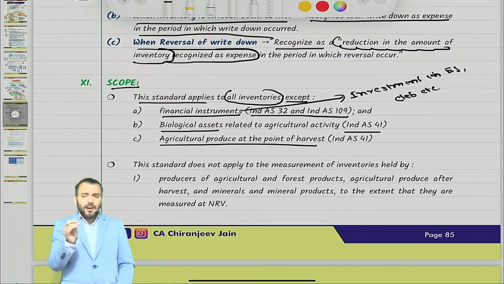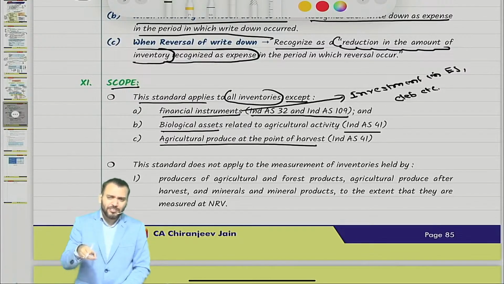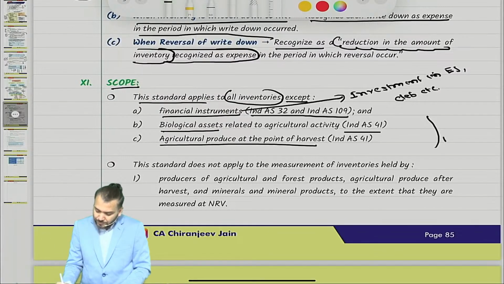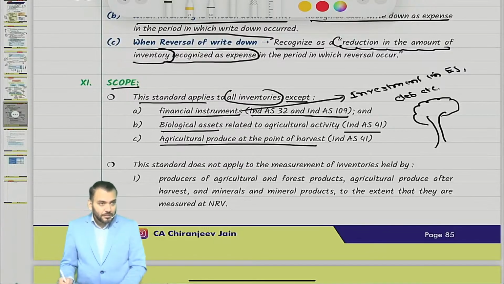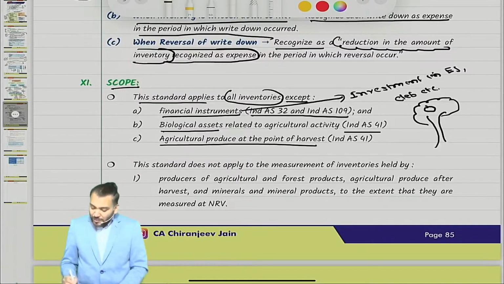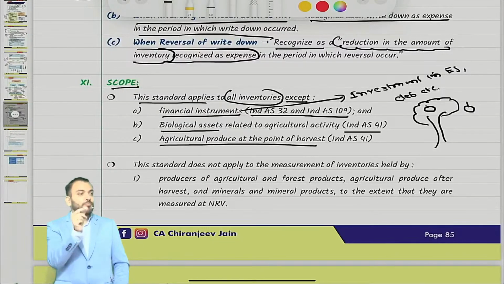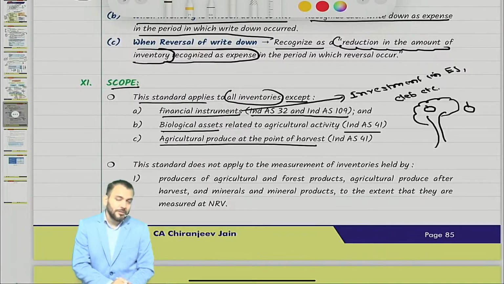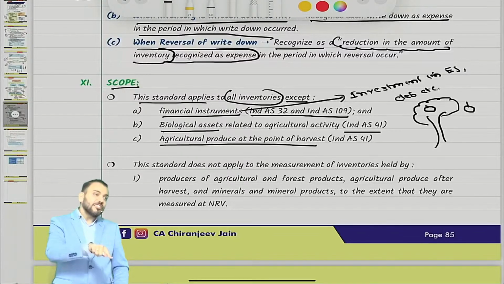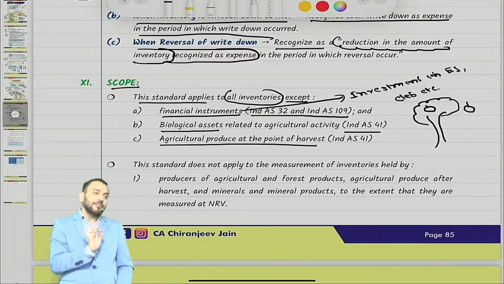What does point of harvesting mean? Suppose there is one plant. This is a biological asset. The fruit is agriculture produce. When you detach this fruit, that becomes the point of harvesting. At the point of harvesting, for that agriculture produce Ind AS 41 is applicable.